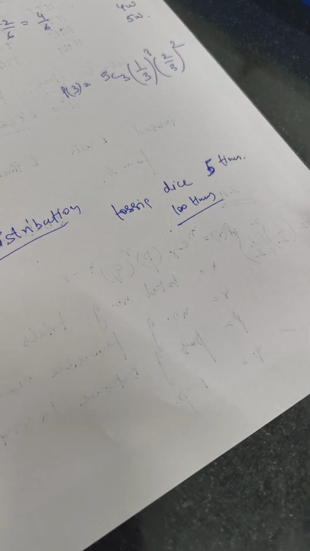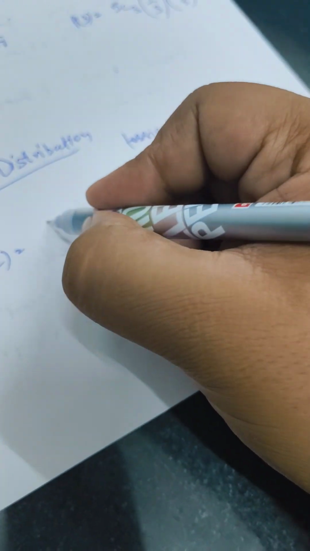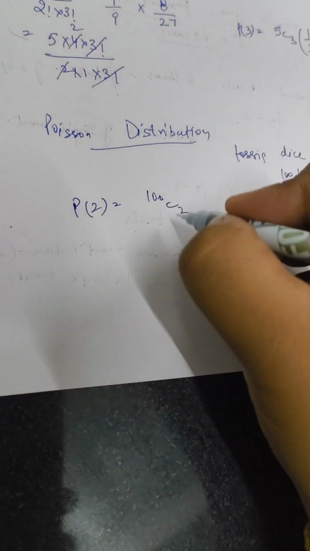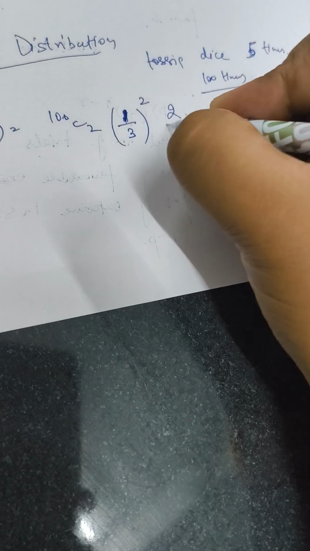So we have tossed the dice 100 times. Now if you apply the binomial, the same case to binomial for 2 wins, the formula becomes 100C2, and again the probability is 2 by 6, which you can say 1 by 3, raised to the power 2, and 2 by 3 raised to the power 98. So now this becomes the binomial formula for this particular case.